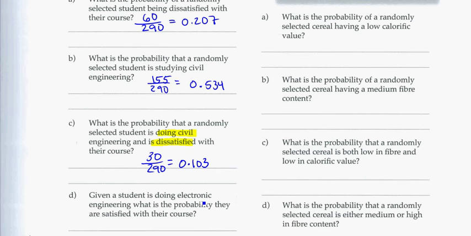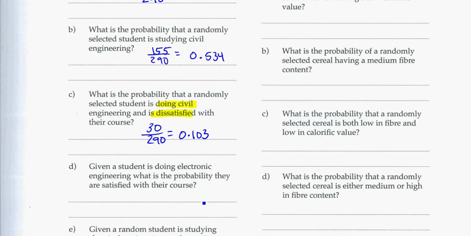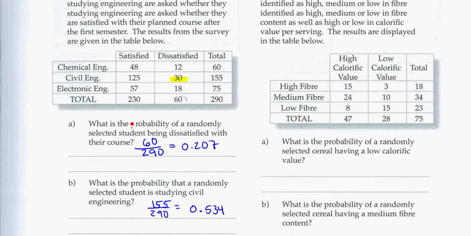Part D. Given a student is doing electronic engineering, so here we have a hint. Given the fact that they're doing electronic engineering, what is the probability that they are satisfied with their course? So this part here, the electronic part, that's the hint. That's the part that I'm looking out of. So out of the electronic engineers, what's the probability of them being satisfied?